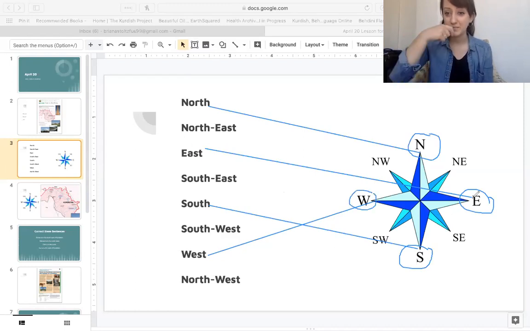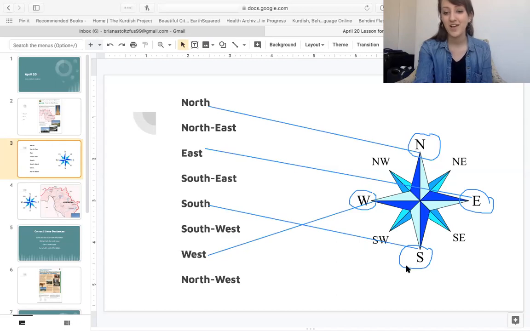Never eat, soggy means wet, waffles. Waffles are like pancakes or like bread. It would mean never eat wet bread. So it was a funny thing we would say. Never eat soggy waffles. And we could remember north, never. East, eat. South, soggy. West, waffles. So if that helps you.